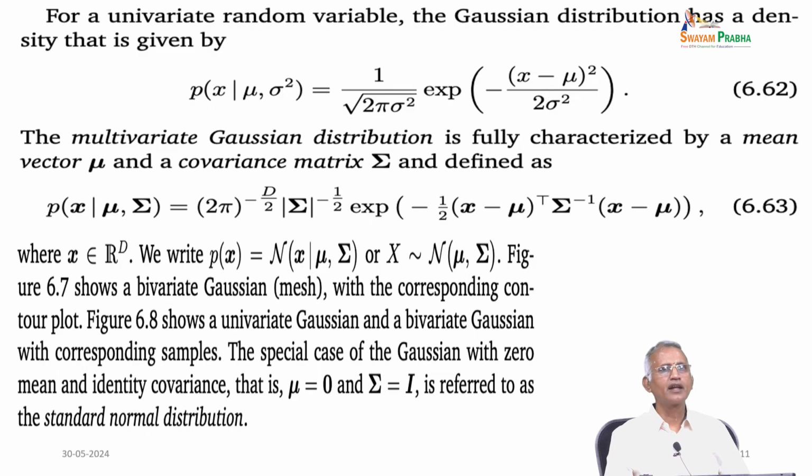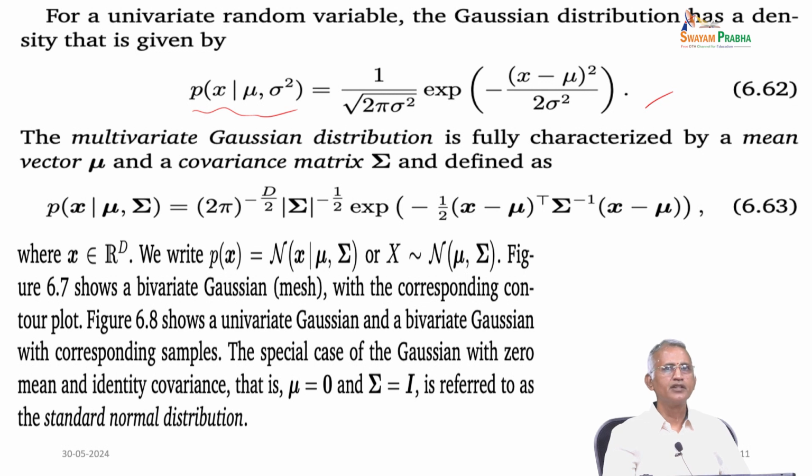Now, the univariate Gaussian random variable has a density function given by p(x | mu, sigma squared) equal to 1 over the square root of 2 pi sigma squared times the exponential of minus (x minus mu) whole squared over 2 sigma squared.